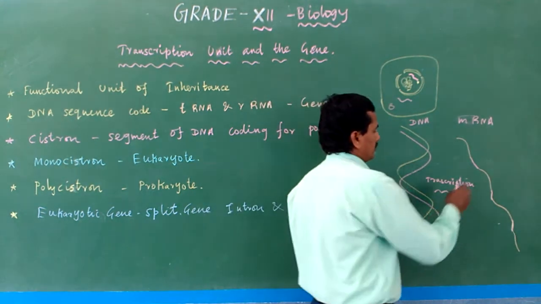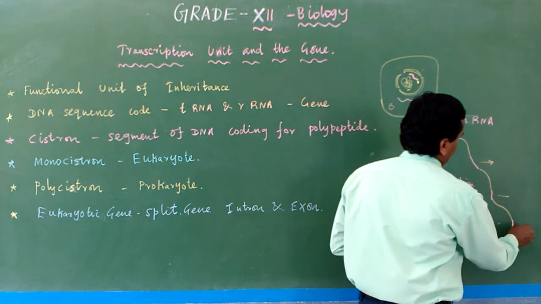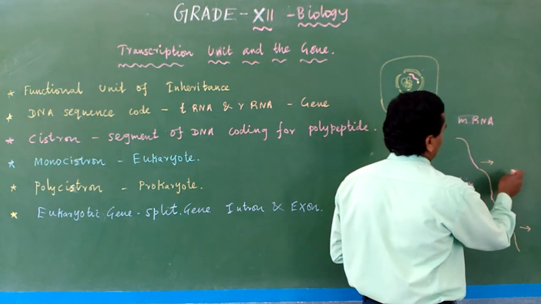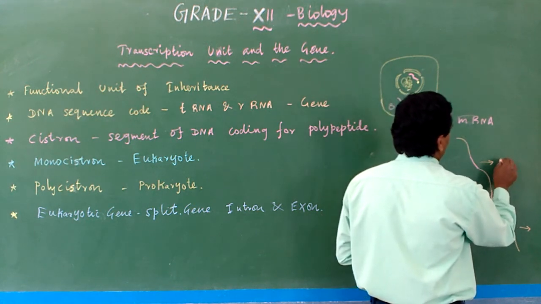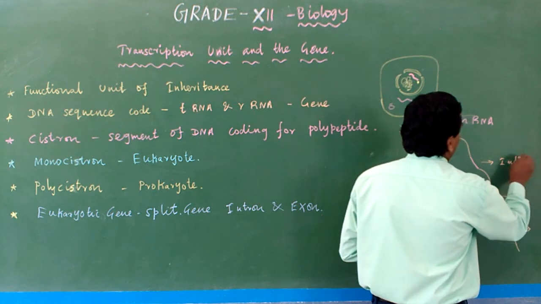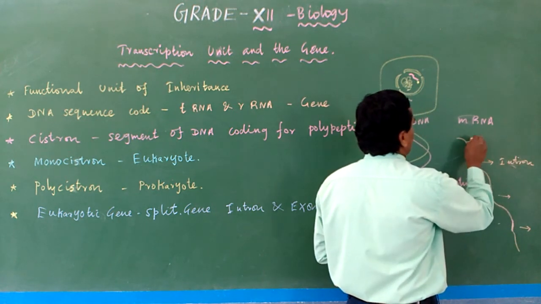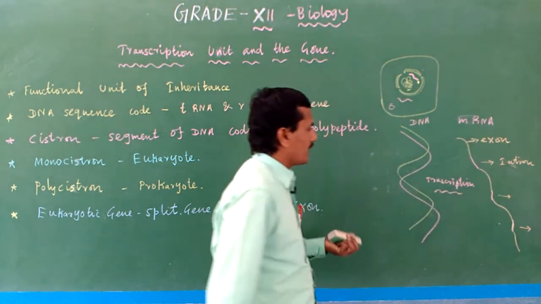In the mRNA, some parts are in different colors. Listen. It's not about the color. This part is controlling a different function. This is actually intron. And this, if you look, is exon. The exon and intron idea is in the next topic.